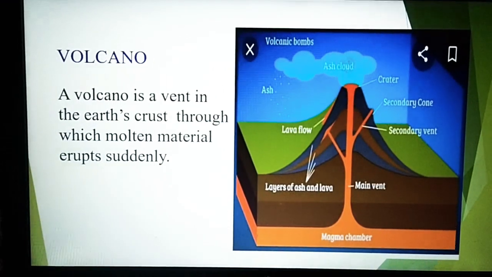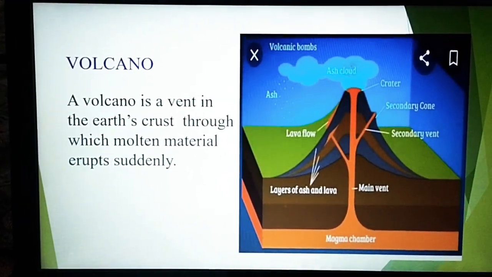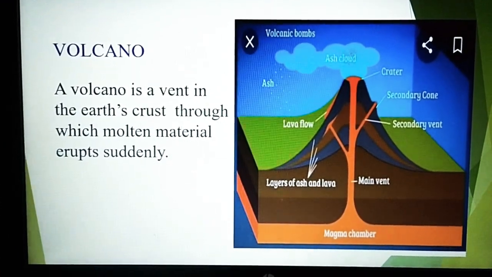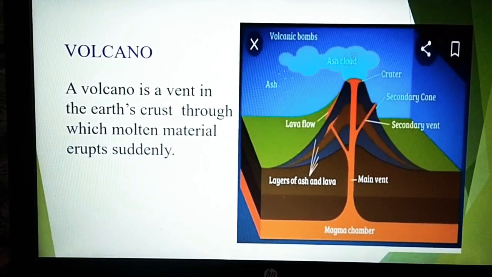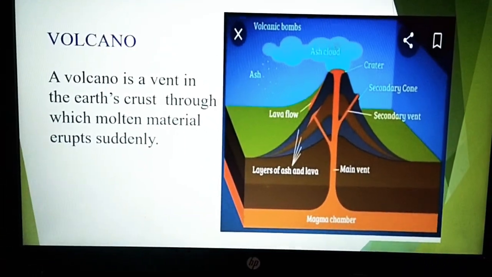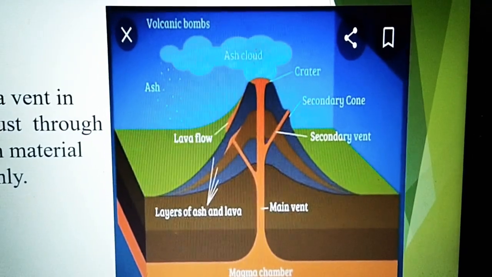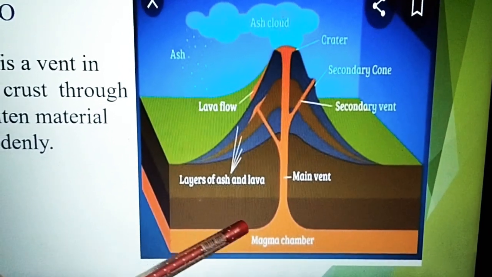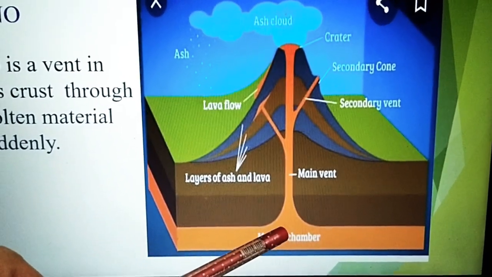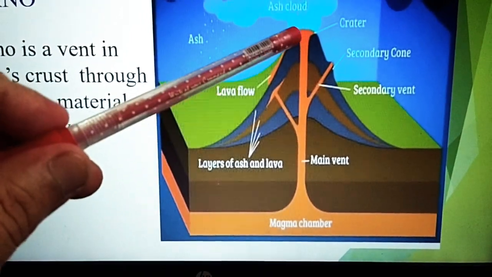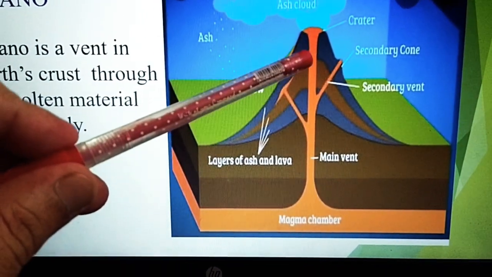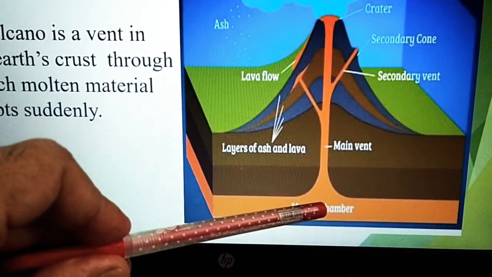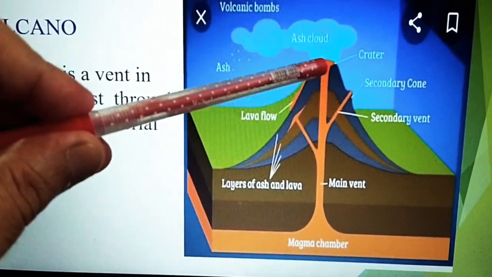Now see volcanoes. What are volcanoes? A volcano is a vent in the earth's crust through which molten material erupts suddenly. Look at this picture. Here the molten magma inside the earth flows. Then this molten magma suddenly comes up above the earth. The place through which molten magma comes out is known as the main vent. Through this main vent, molten magma, red-colored magma, comes up to the surface of the earth.